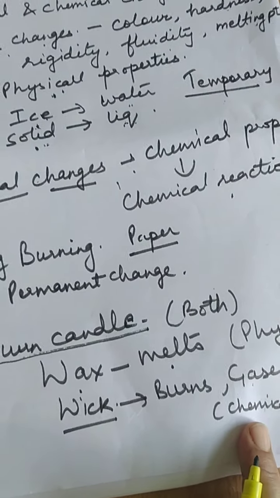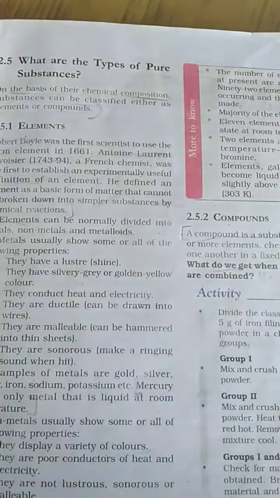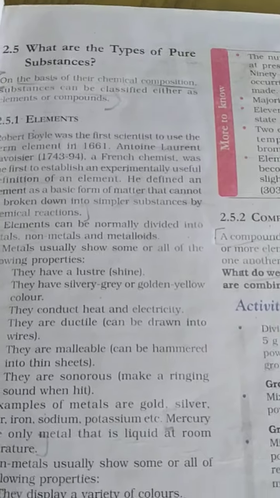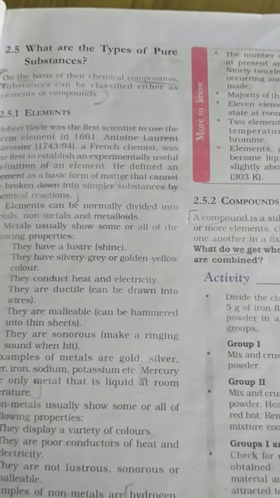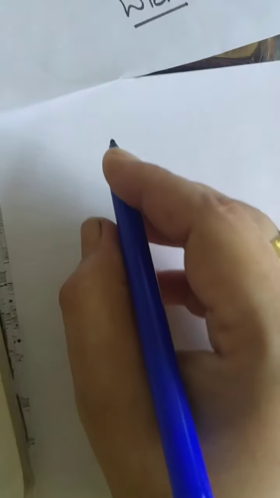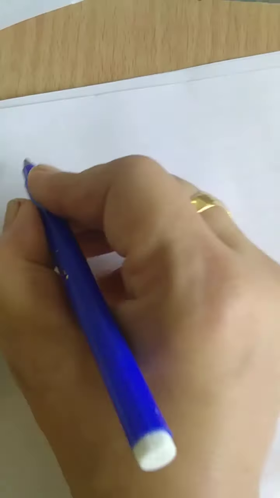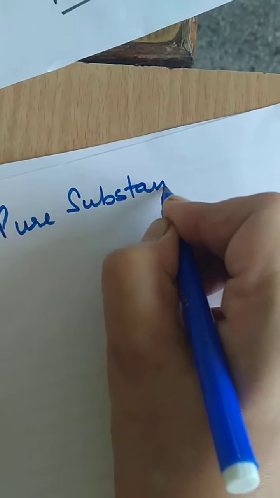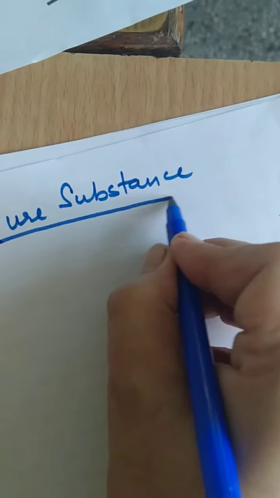Right, students? Now we will start on page number 25. Next topic, that we have started a little bit earlier also. What are the types of pure substance? Like I have told you earlier, pure substances are made up of a single type or same type of particles.